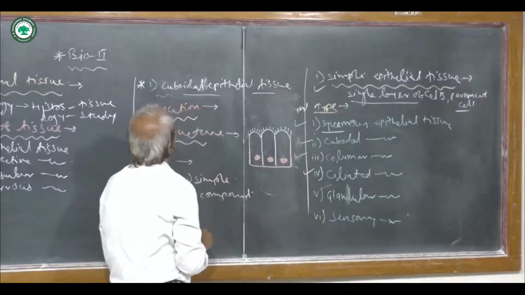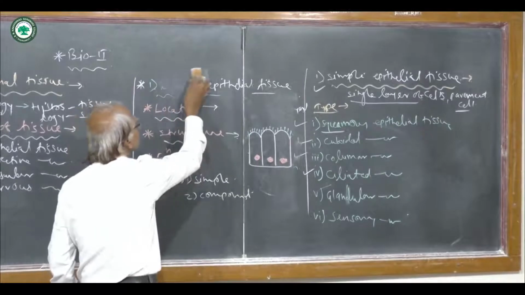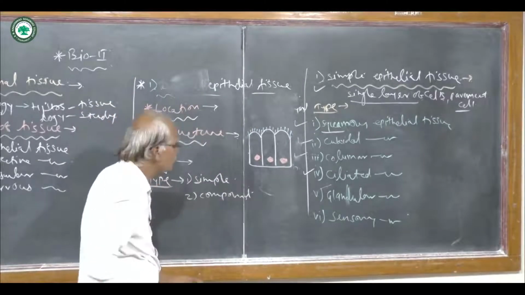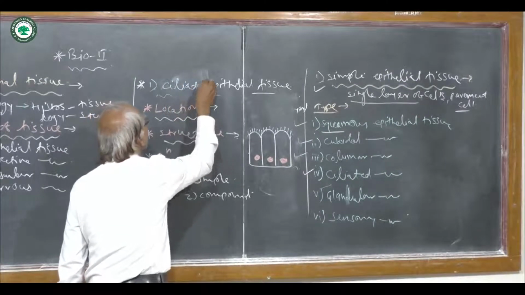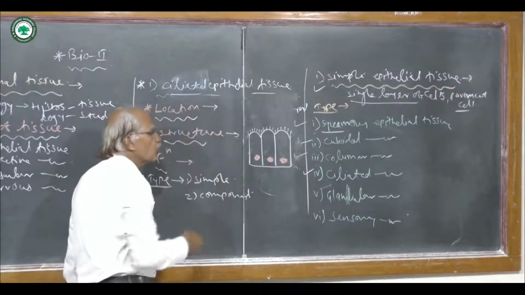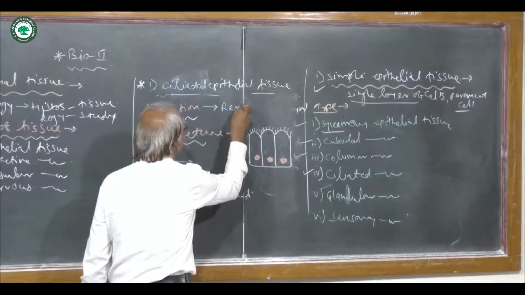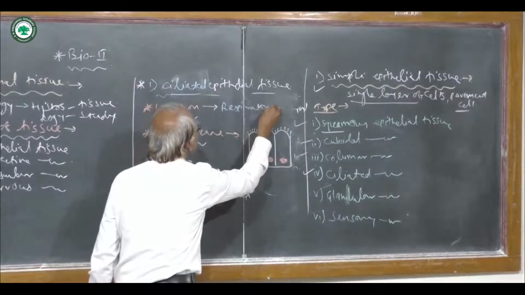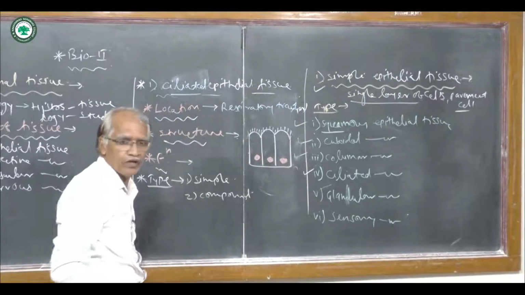These ciliated epithelial tissues are located in the respiratory tract. They are also found in the oviduct.